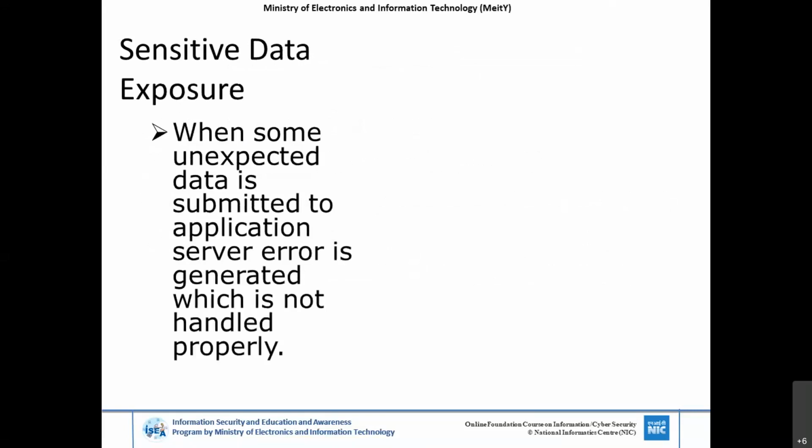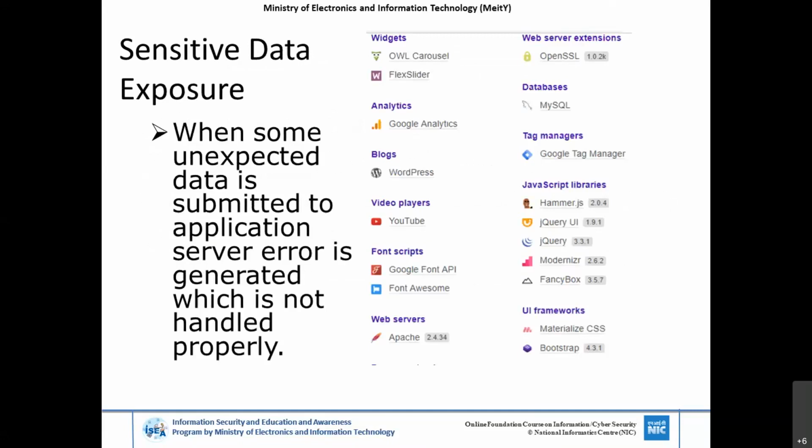Here, I will show you an example of sensitive exposure. There are tools which can fingerprint an entire website if it is leaking. This is one of the websites. Is this screenshot taken from Wappalyzer? After browsing the web page, we are able to identify this much information about the website.